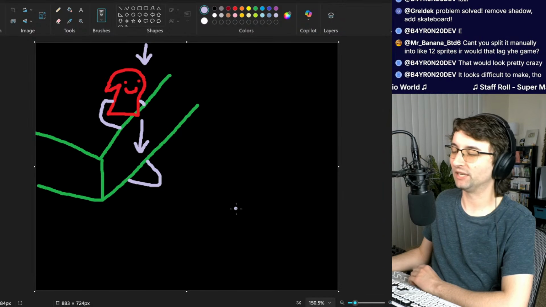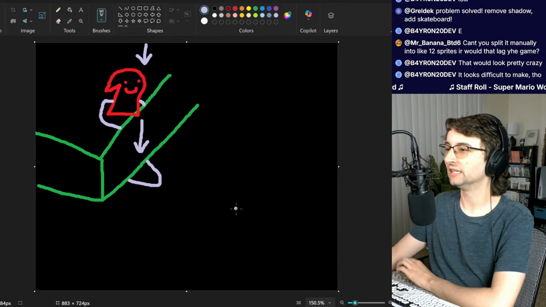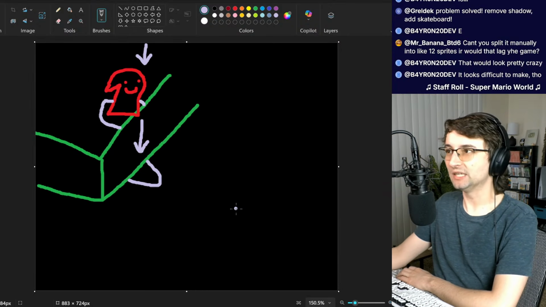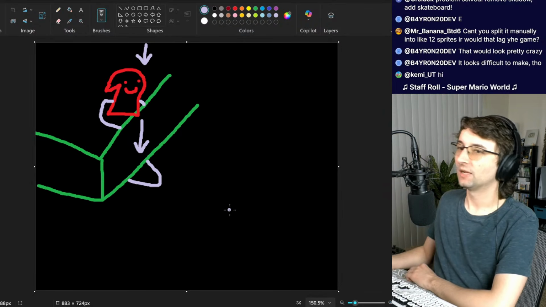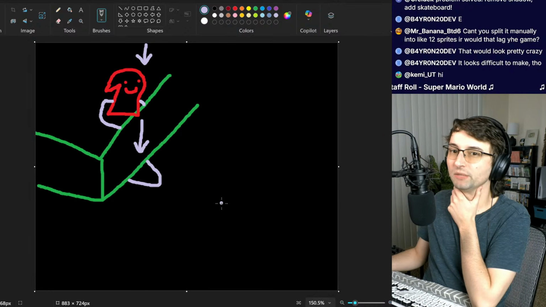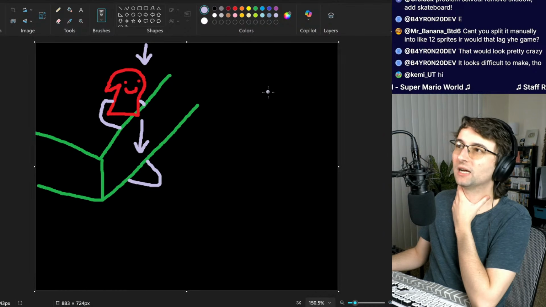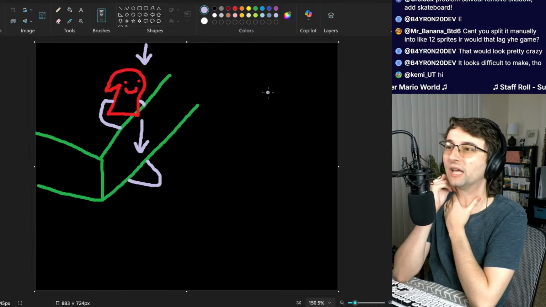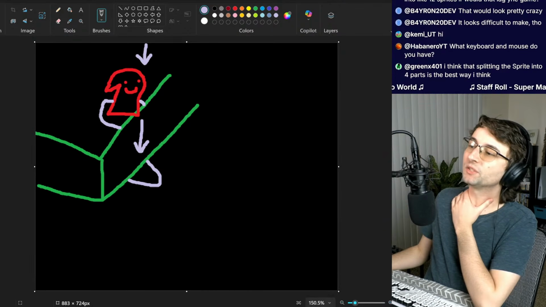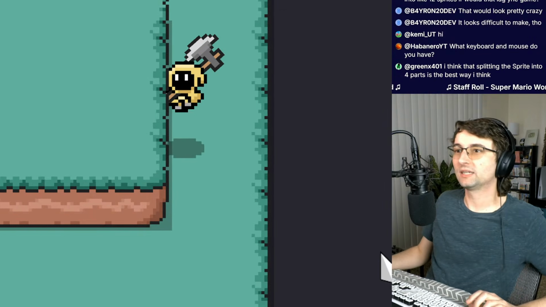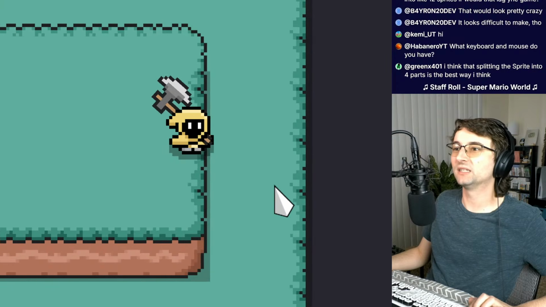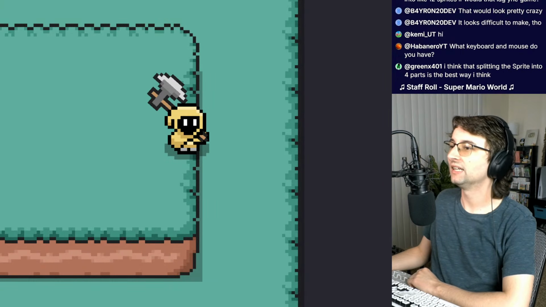It looks difficult to make, though. Yes, exactly. I have some ideas, but they're not clean. Can't you split it manually, like into 12 sprites? It wouldn't lag the game. That's not a problem with lagging the game. But even if it was 12 sprites, because that is a suggestion someone gave me in the past,